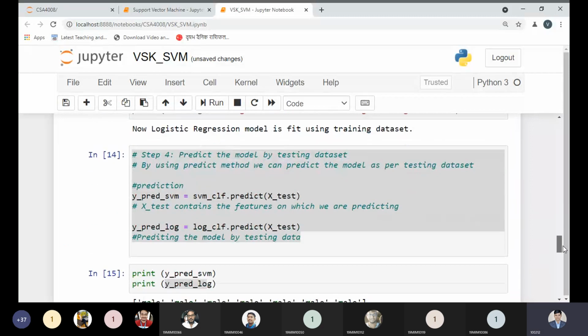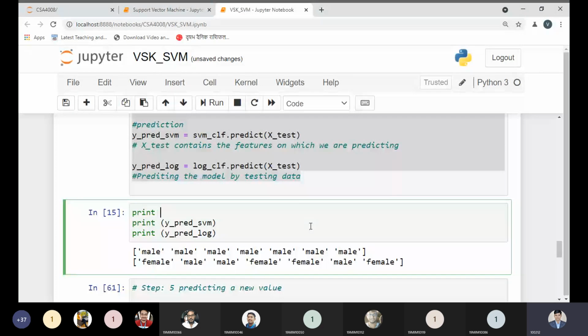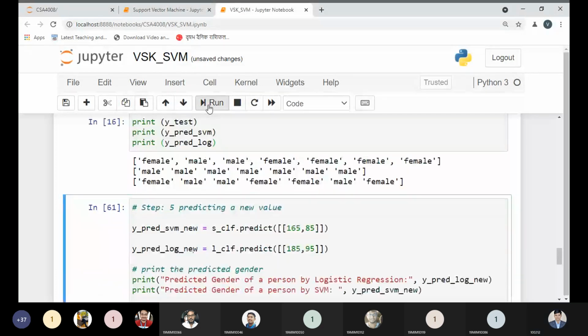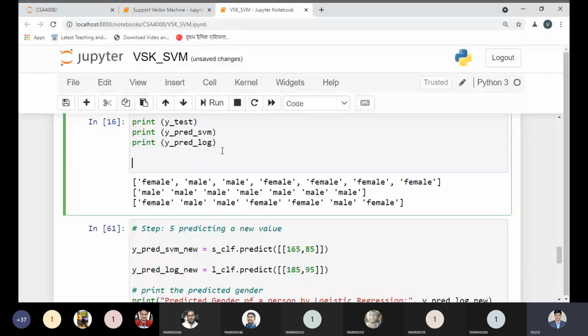If I print the y test value over here and check, you can see that for this problem, logistic regression is providing the better result, closer to the actual result. So prediction will be higher in the logistic regression, as you can see in this output.